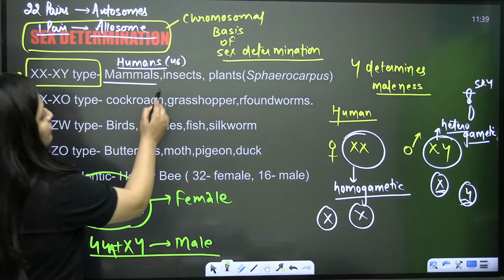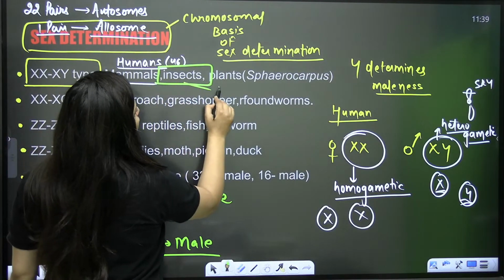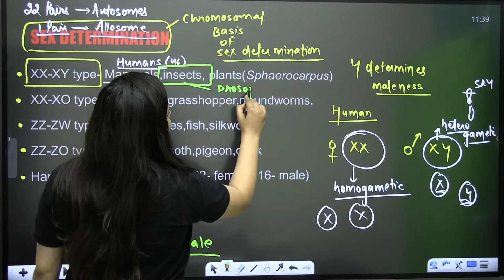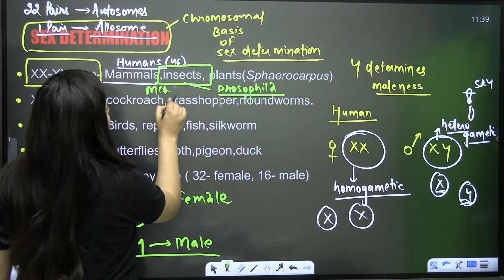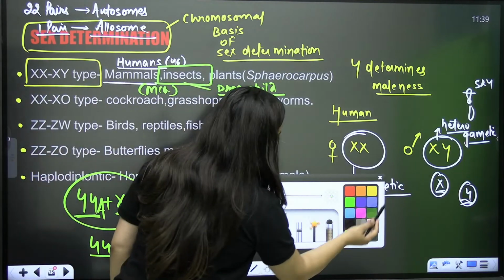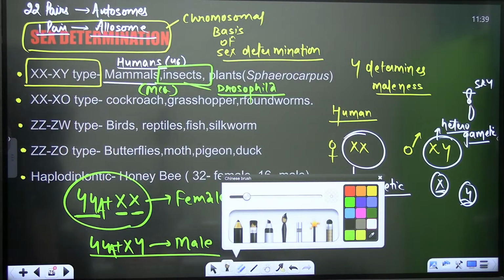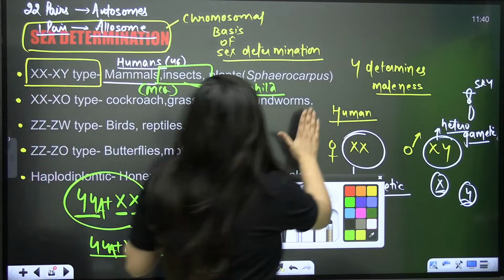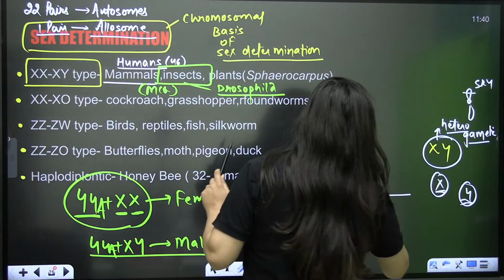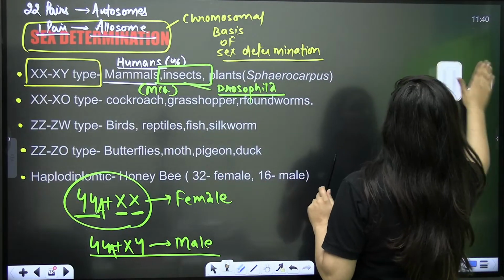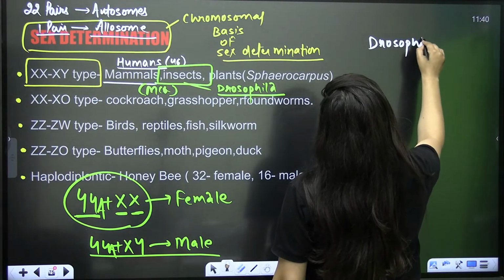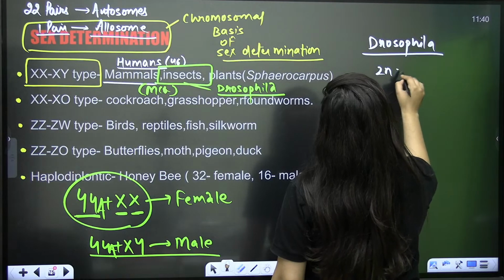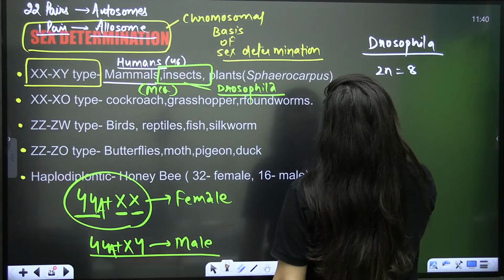Now, in the case of insects, especially Drosophila, Drosophila shows human-like sex determination. That is a very important MCQ. Drosophila has a total of 8 chromosomes, 4 pairs.